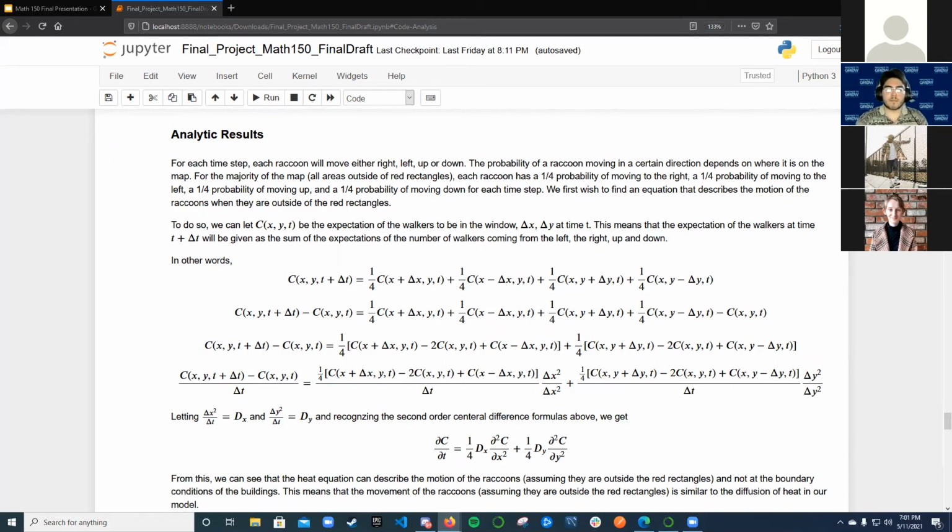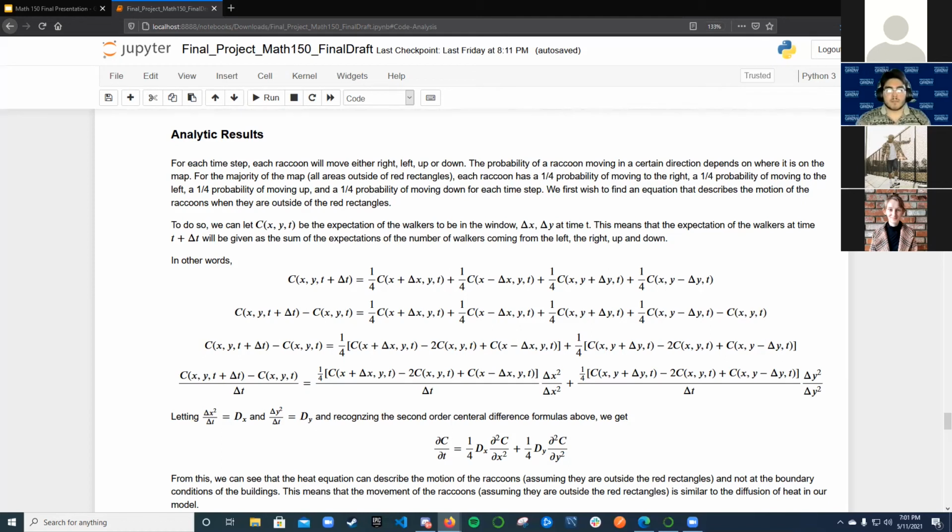As previously discussed, each raccoon around the marker has a possibility of moving either up, down, left, or right. For the majority of the map, basically all areas outside the areas of bias, which were shown in the model as red rectangles, the raccoons have an equal probability to go in each of the four directions. So a 1/4 probability to go right, up, down, and left.